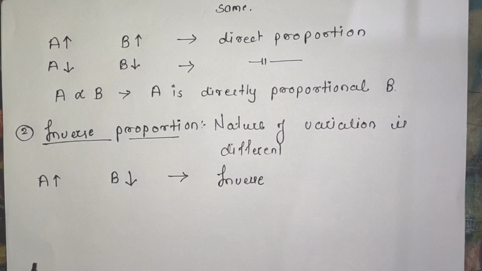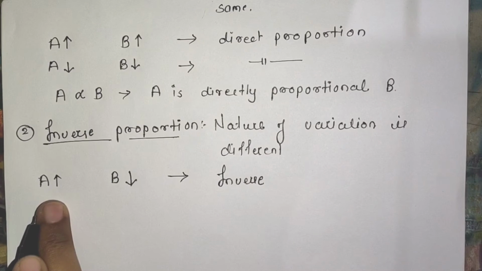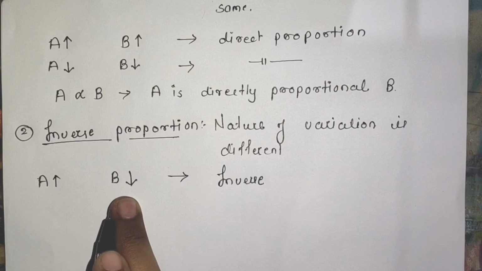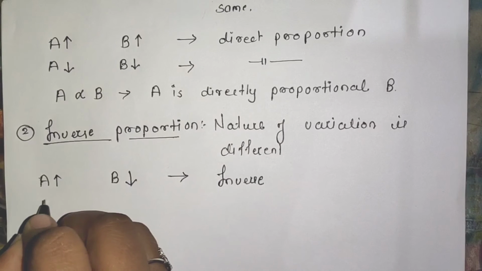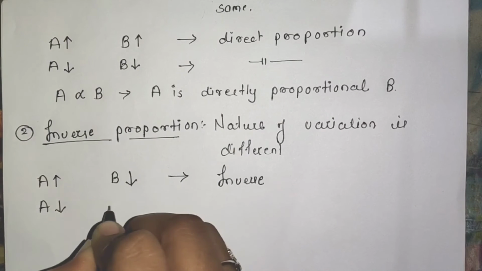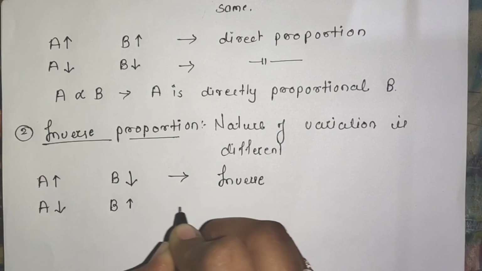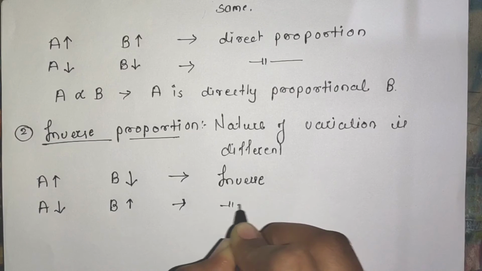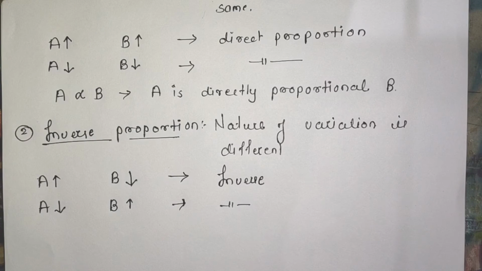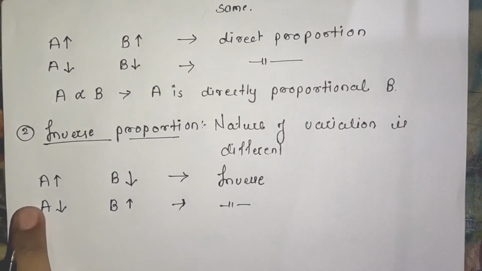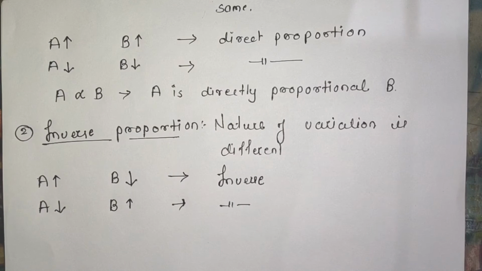There is an inverse proportion, because A यहाँ पे increase हो रहा है, but B कैसे हो रहा है? Decrease हो रहा है. Or we can say that if A is decreasing and B is increasing, then also we can say that there is the inverse proportion. That means if one quantity is increasing and the second is decreasing, then in that case we can say that there is the inverse proportion.